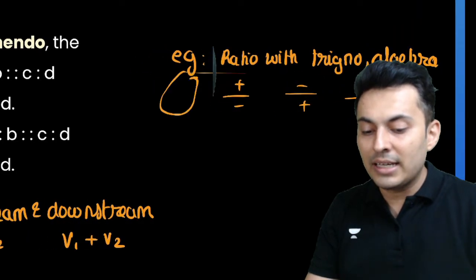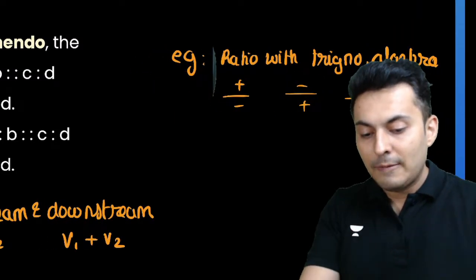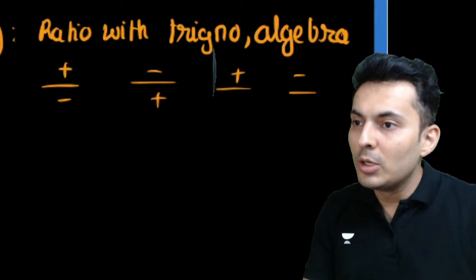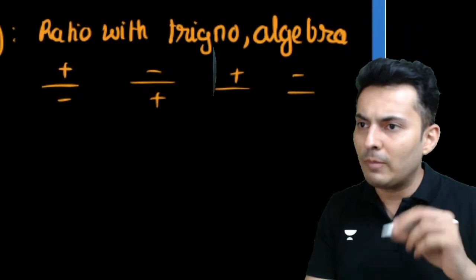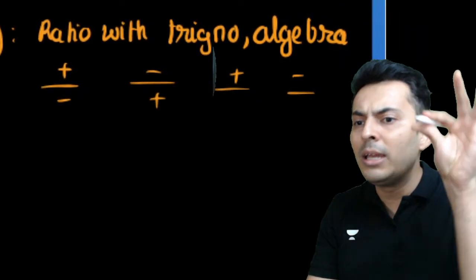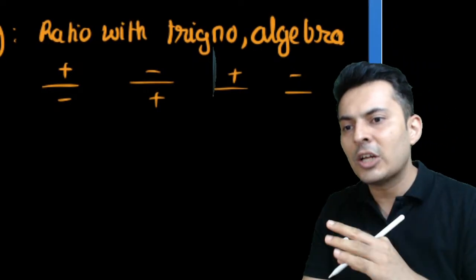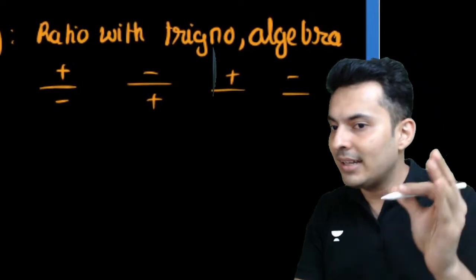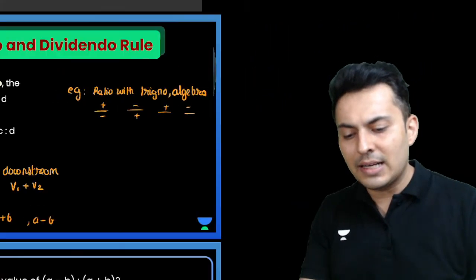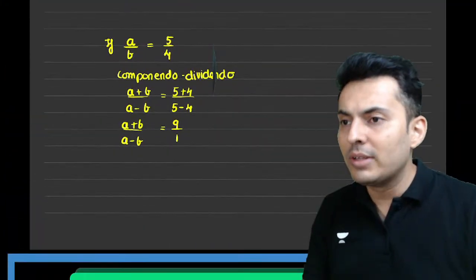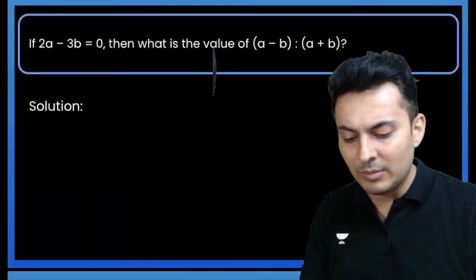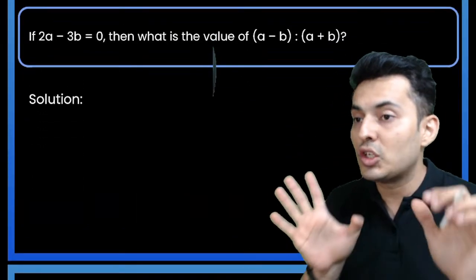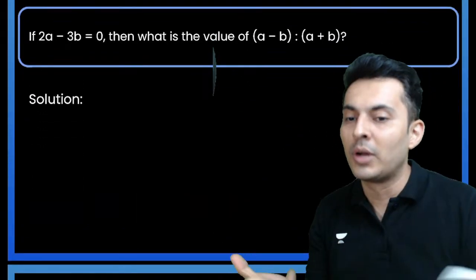If it is plus on the top, minus below, then you will use componendo dividendo. If it is minus on the top, plus below, then also componendo dividendo. Only plus or only minus, then either componendo or dividendo. Is that clear, my dear students? So these are the places we will discuss some examples. Let's see if you can solve this particular question, and I'll give you more examples.